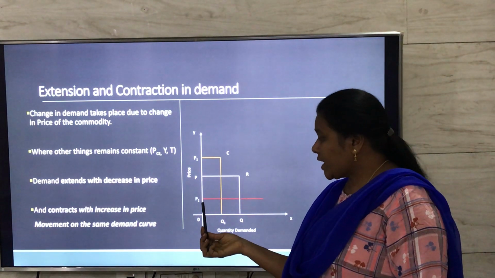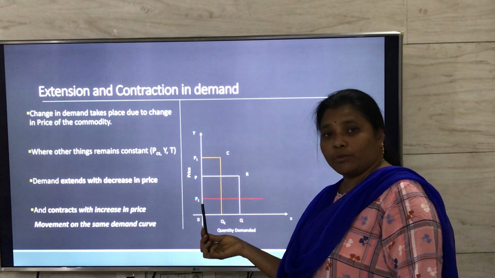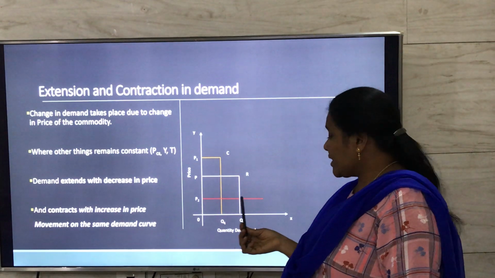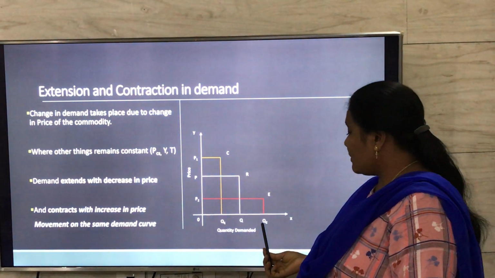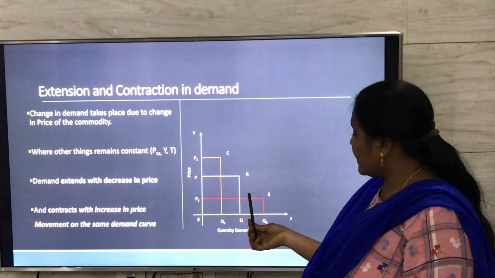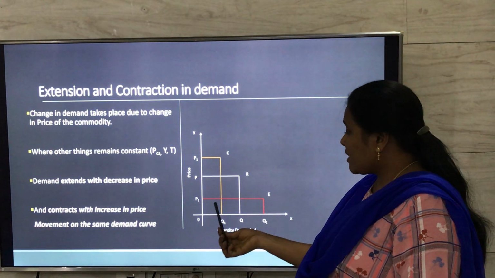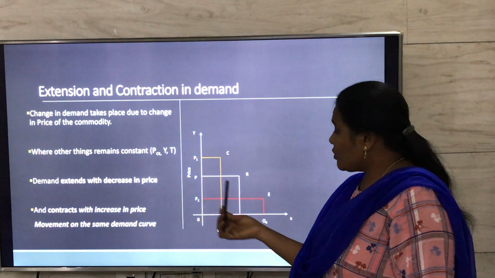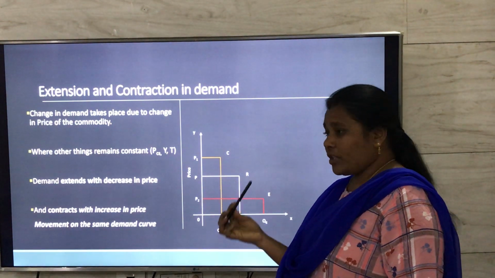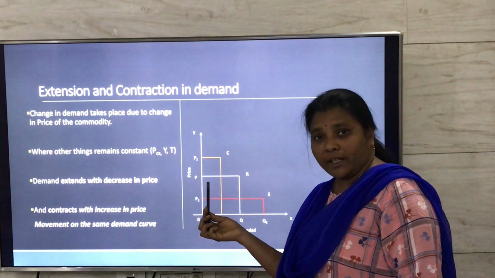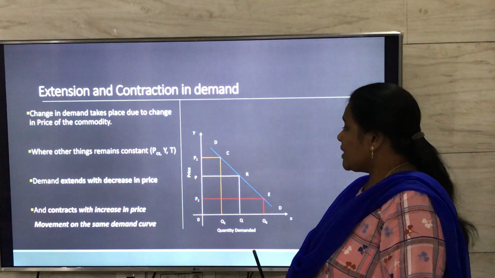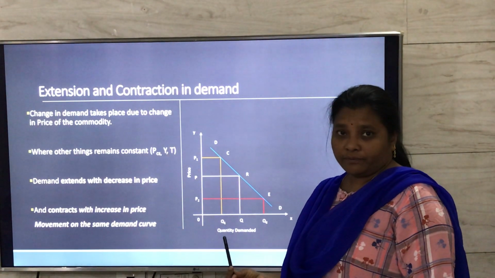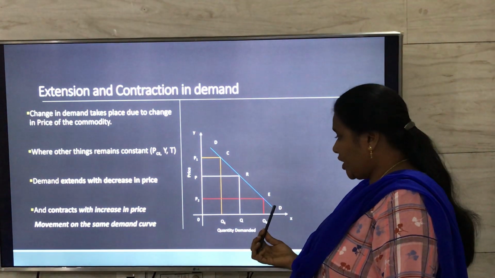And if price decreases from OP to OP2, what happens to demand? Obviously it will increase from OQ to OQ2. Both the lines are intersecting at point E, which is called extension in demand. So these two types of changes in demand, extension in demand and contraction in demand, can be seen on the same single demand curve, where we have a demand curve DD.